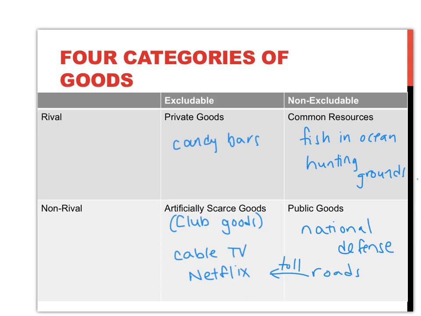Additionally, when non-toll roads are very congested, your usage of the road does prevent other people from using the road. So that road, which is typically a public good, when it's very congested, can actually become a common resource.